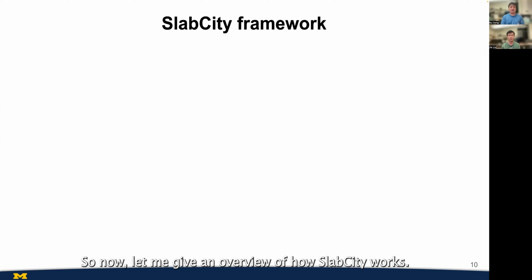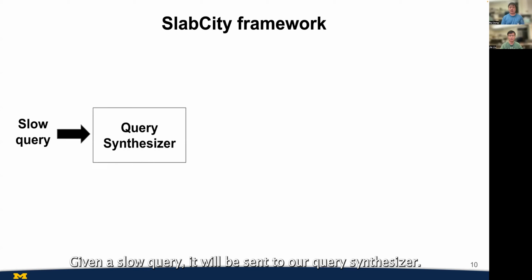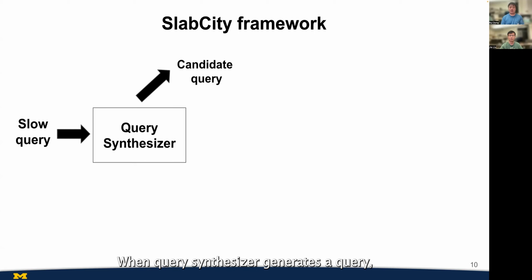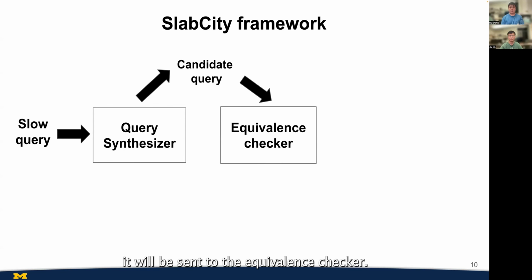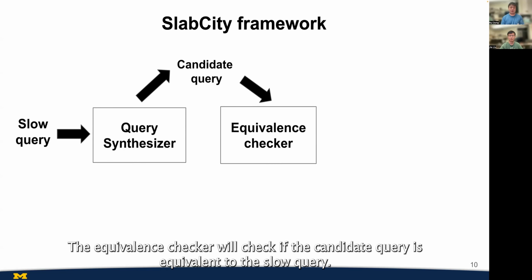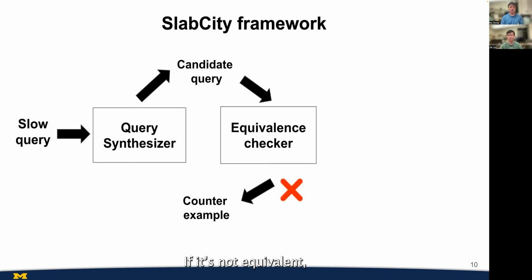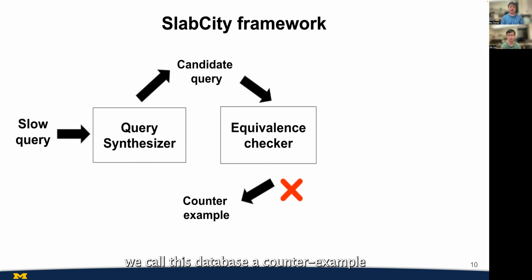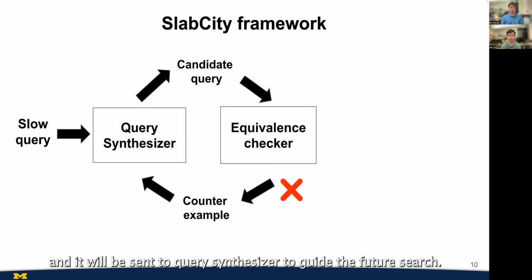Thanks, Jie. So now let me give an overview of how SlabCity works. Given a slow query, it will be sent to our query synthesizer. The query synthesizer will search equivalent queries in the entire query space. When the query synthesizer generates a query, it will be sent to the equivalence checker. The equivalence checker will check if the candidate query is equivalent to the slow query. If it's not equivalent, the equivalence checker will provide a database on which the two queries have different output. We call this database a counterexample. And it will be sent to the query synthesizer to guide the future search.